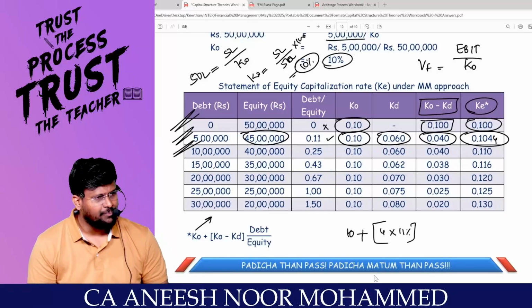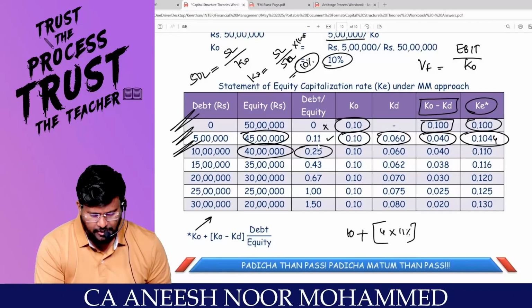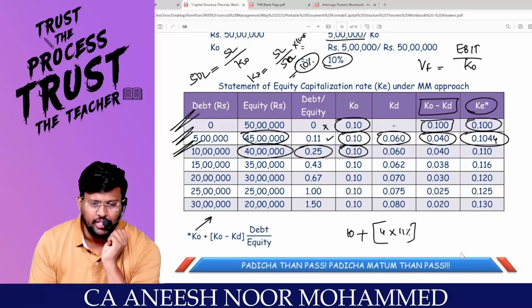So come on. I'm going to inject debt of how much? 10 lakhs. Then what will be the equity position? 40 lakhs. 10 lakhs divided by 40 lakhs means 25%. Is that the proportion? Come on. What is the KO? Will it change? Will not change. What is the KD?